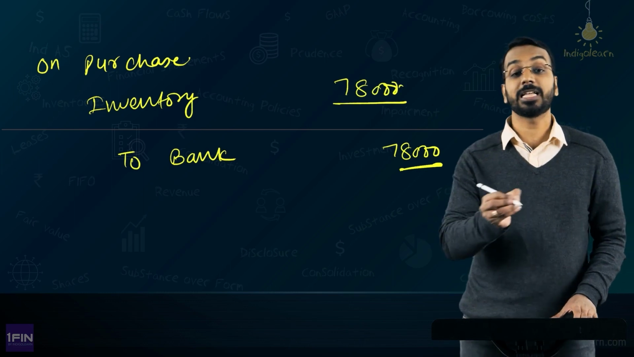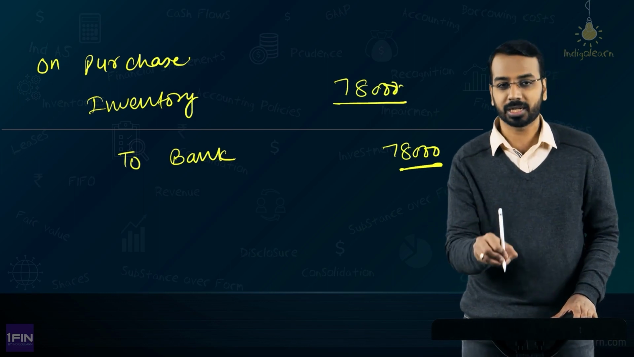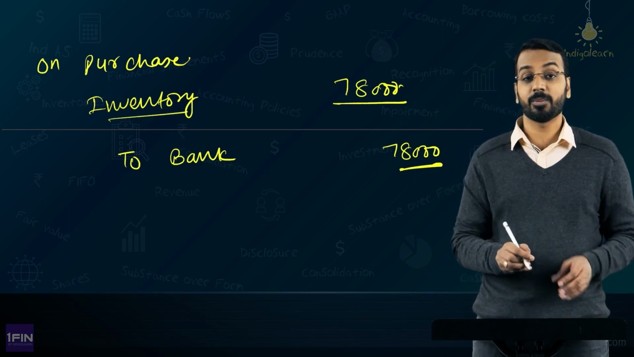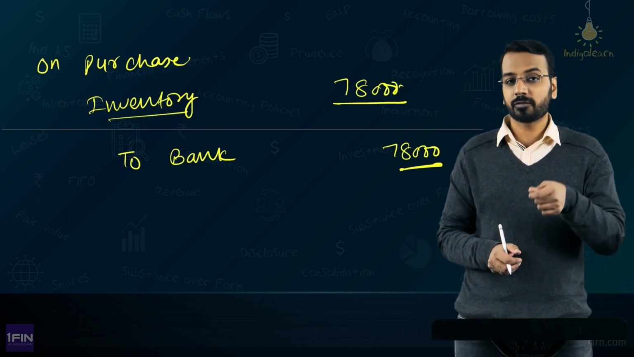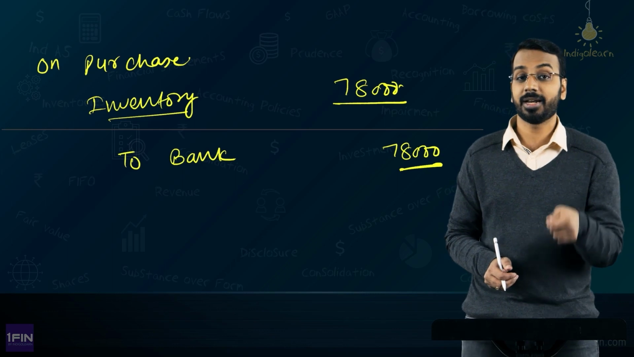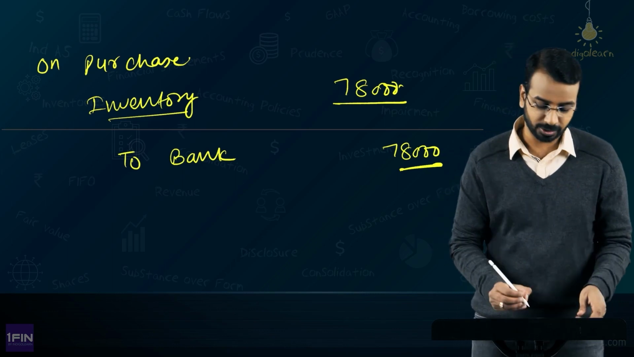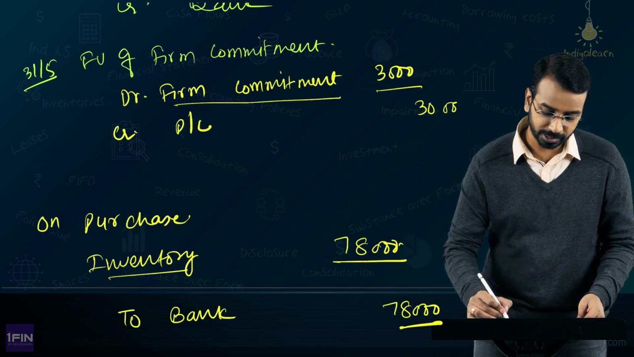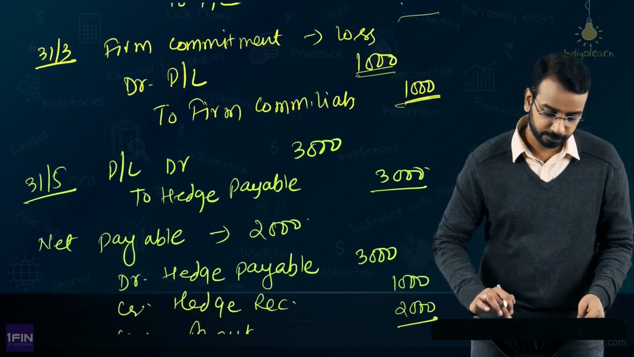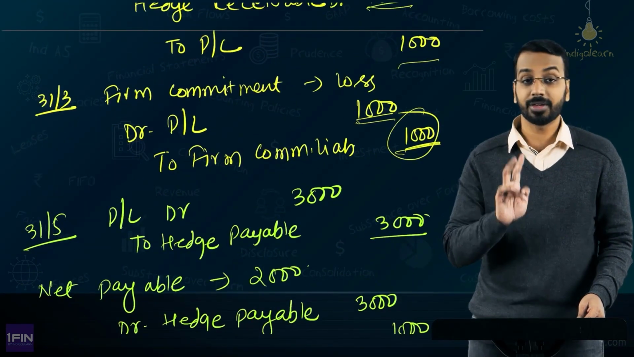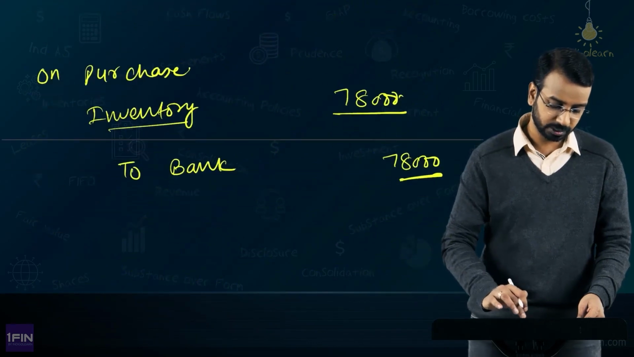Now the firm commitment has been recognized as inventory. And please remember, the changes in fair value of the firm commitment will have to be adjusted against the asset being recognized. So how much of a balance do we have? 3000 minus 1000. We have 2000 of balance, which will be transferred to inventory.